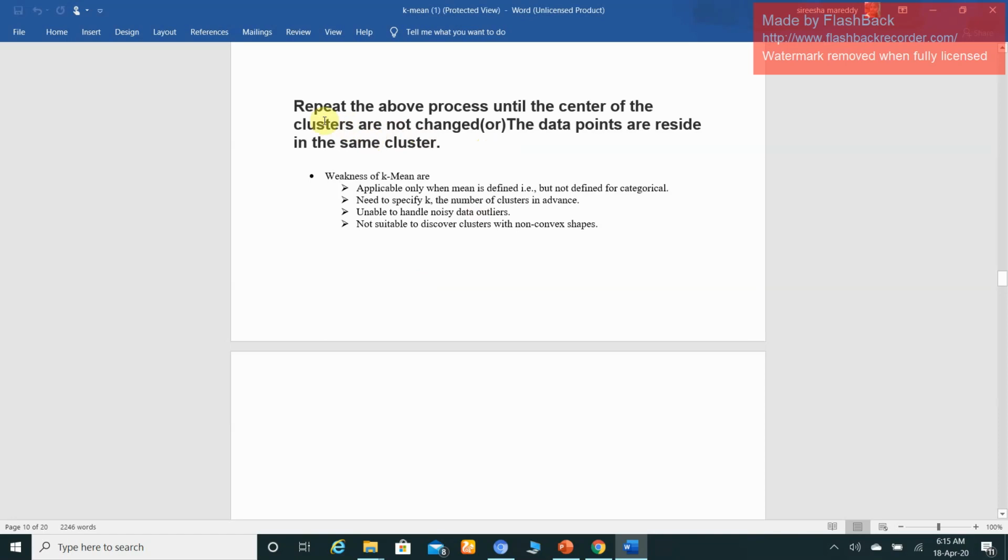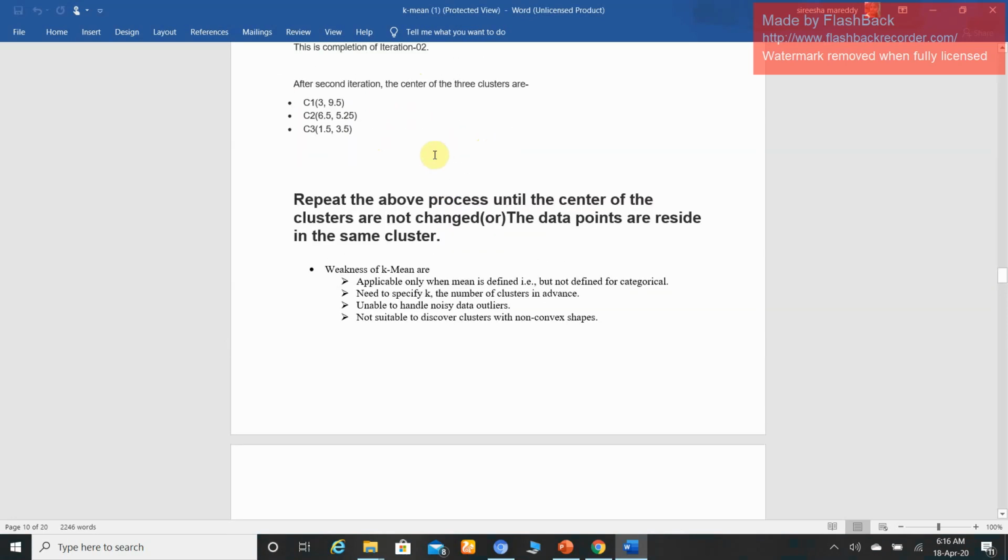Good morning, students. In the previous video, we stopped the process here. So we are observing the K-means clustering algorithm numerical example. In the corresponding example, we must repeat, which means once again you have to reiterate, that is, do the third iteration.